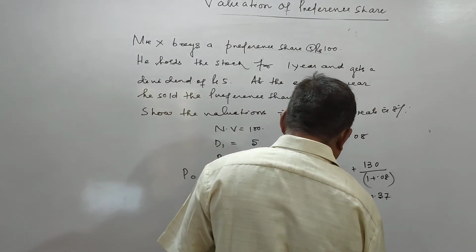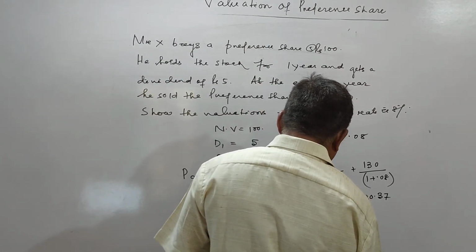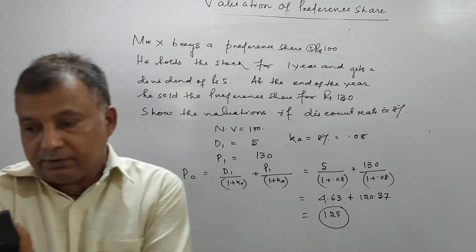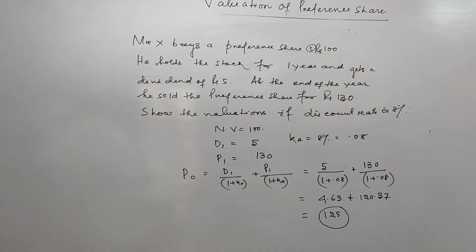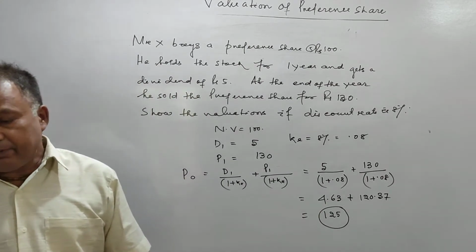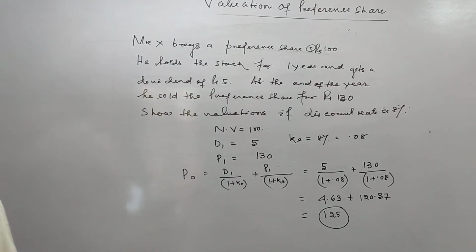So 125 is the present value of preference share if the holding period is 1 year. So this is the value of preference share if the holding period is 1 year.